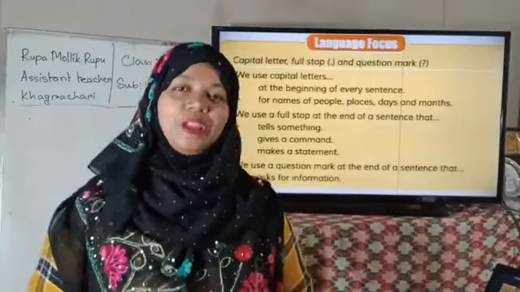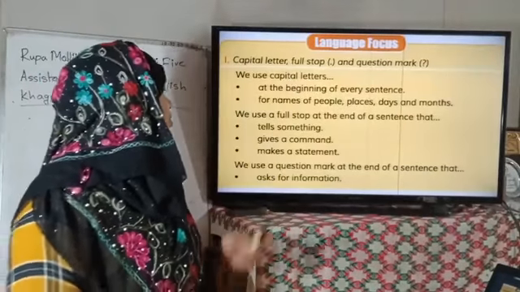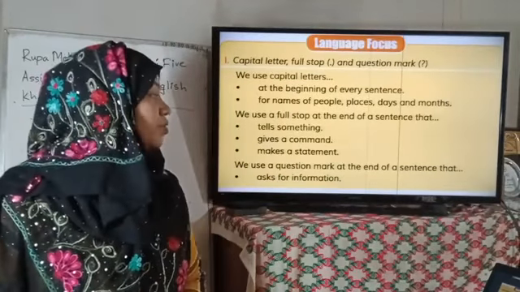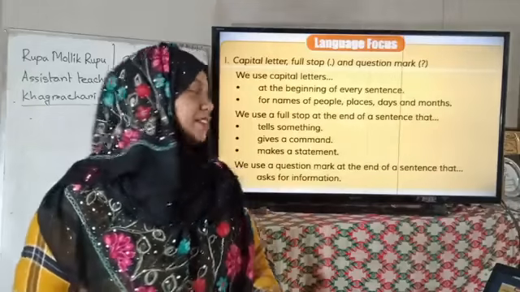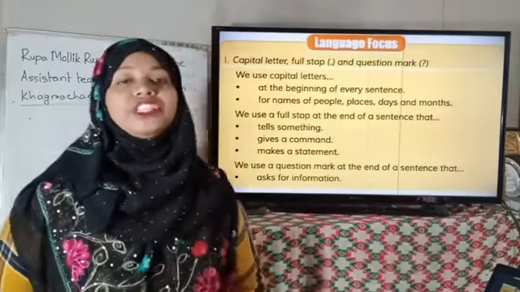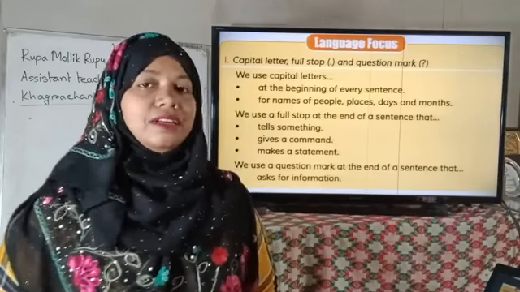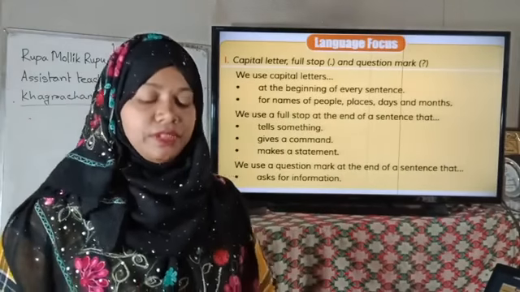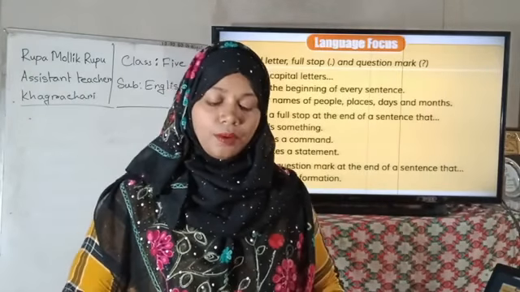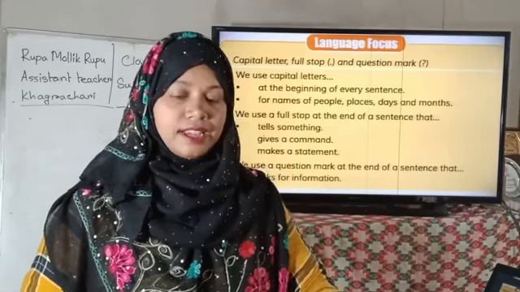Right? Okay. Then number 3, we use a question mark at the end of a sentence that asks for information. কোনো কিছু জানার জন্য আমরা সেন্টেন্সের পরে question mark use করি। And now I have a question for you as an example.